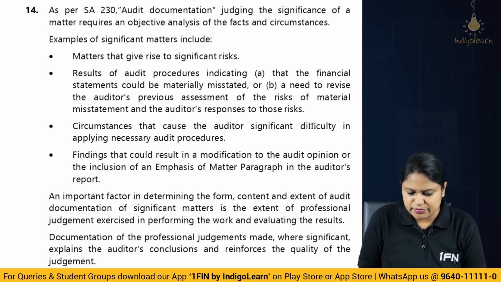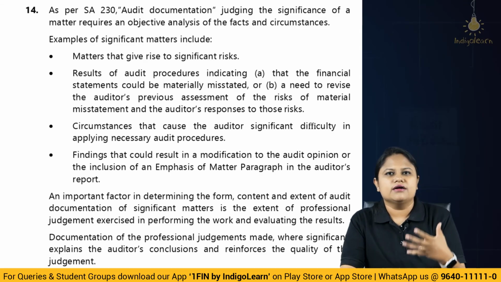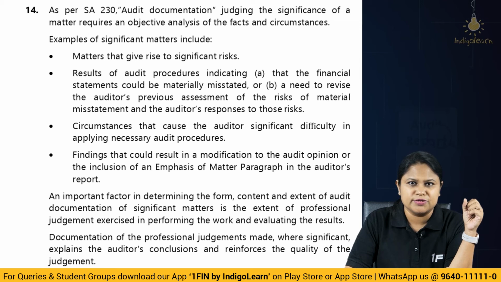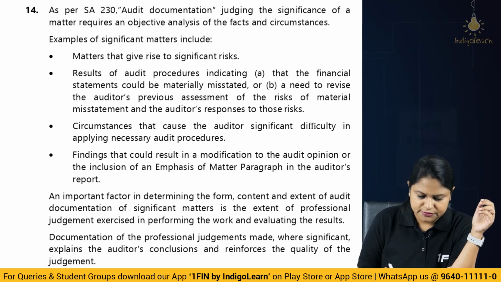Documentation of professional judgment made where significant explains the auditor's conclusion and reinforces the quality of judgment. Basically, wherever auditor believes this particular matter has to be documented, obviously he is going to document as per his professional judgment to enhance the quality of his work. Okay, like subsequent audits, reviewing matters and all these will become important.